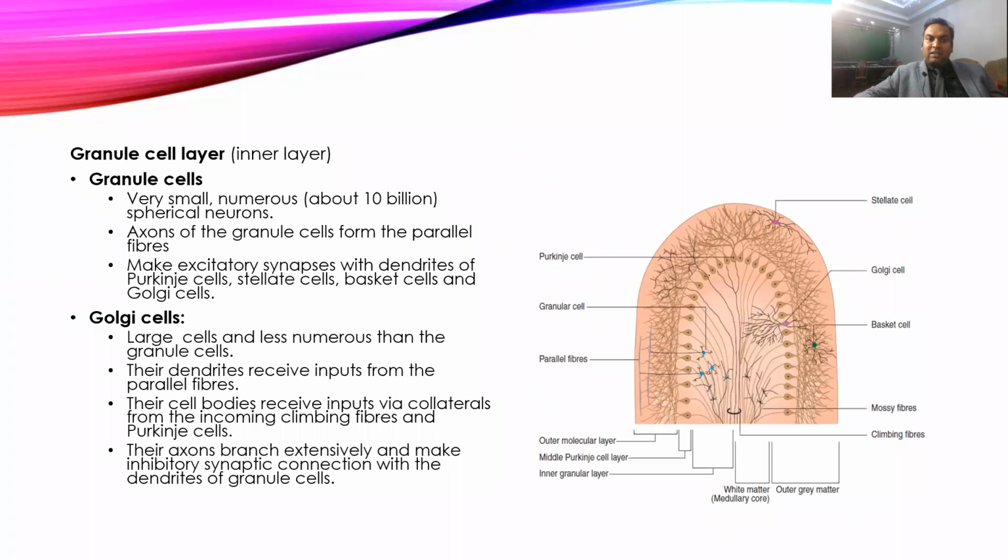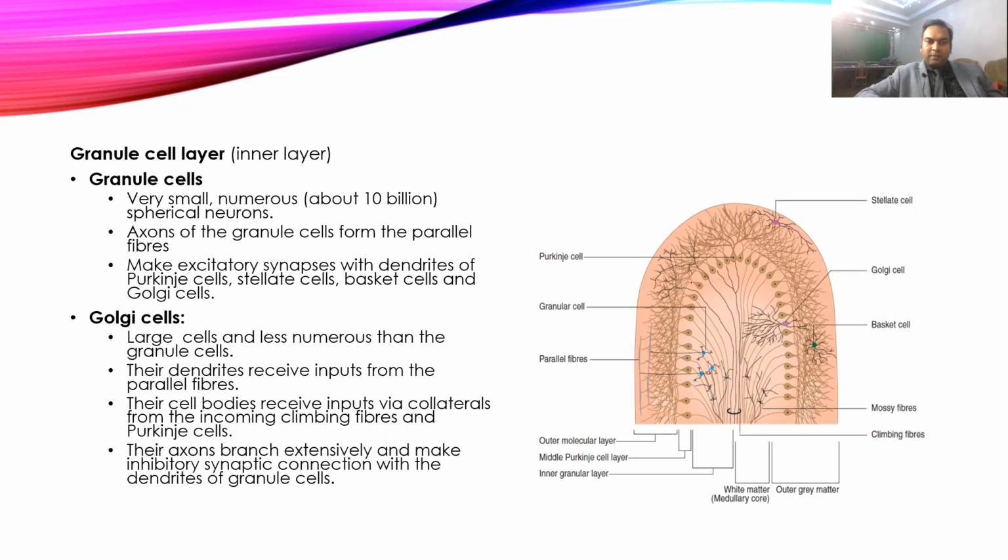Then come to the inner layer cells, that is the granular layer. It contains two types of cells, granule cells and Golgi cells. The granule cells are very small and they are numerous. Almost 10 billion cells are present in the cerebellum, and the axons of these granule cells form the parallel fibers, and these parallel fibers go and synapse with the Purkinje cells, stellate cells, basket cells, and Golgi cells. That usually forms excitatory synapses. So the granule cells are usually excitatory type of cells.